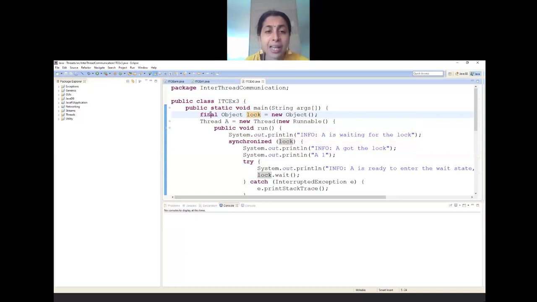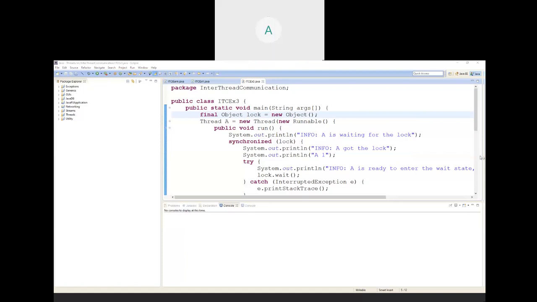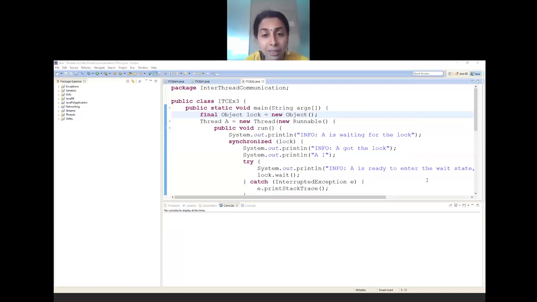What is the use of final? Can anybody comment? Ma'am, final is used to make something fixed, which will be invariable. Once you declare something, that will be the final. I can call it a global constant. Okay, you're right. So it does not let us change. Prarthana has commented. That is correct. So accordingly, I have made this lock final. The reason for this is that once I have created this, I cannot change it. Okay, so let's go ahead.